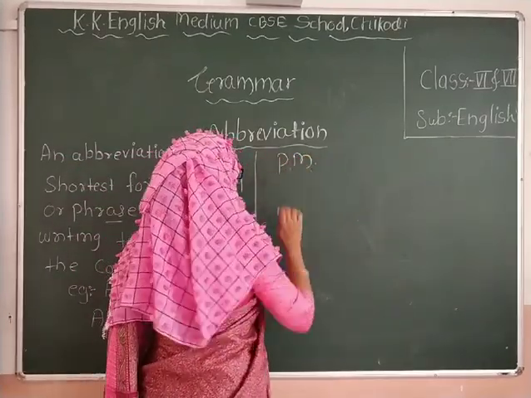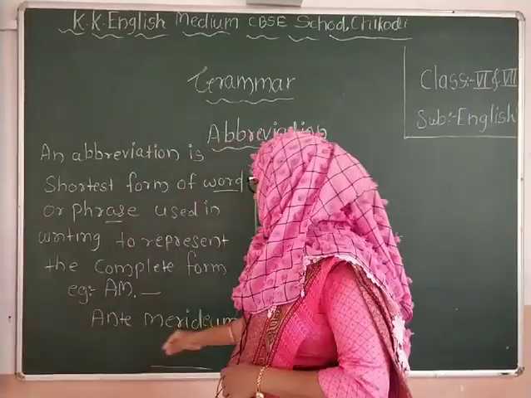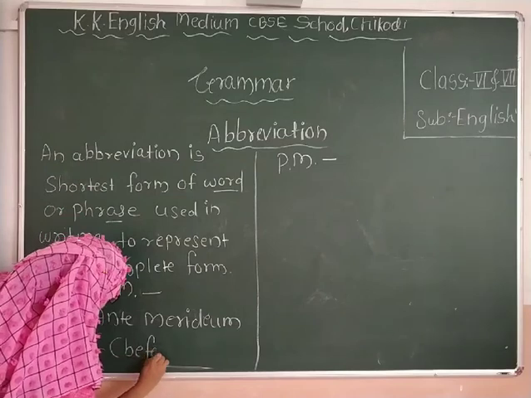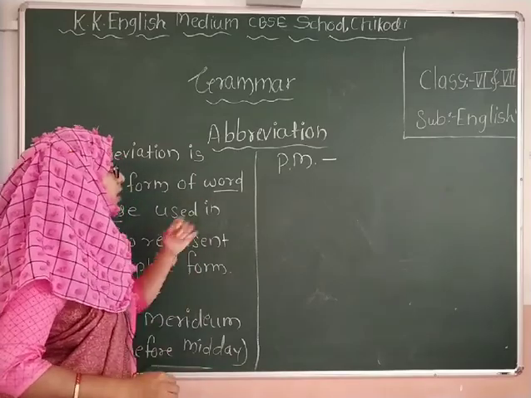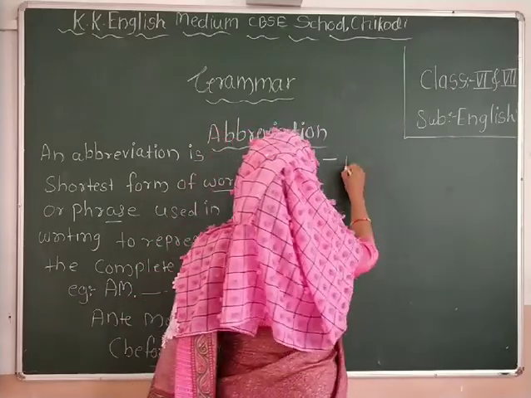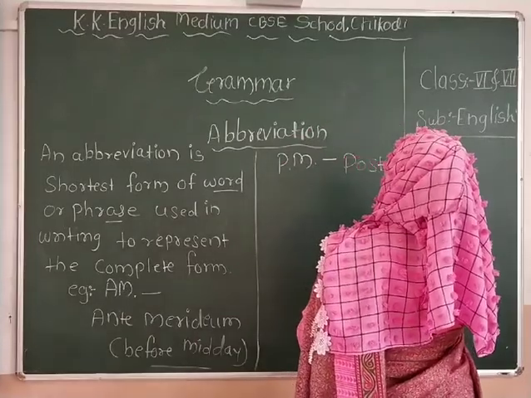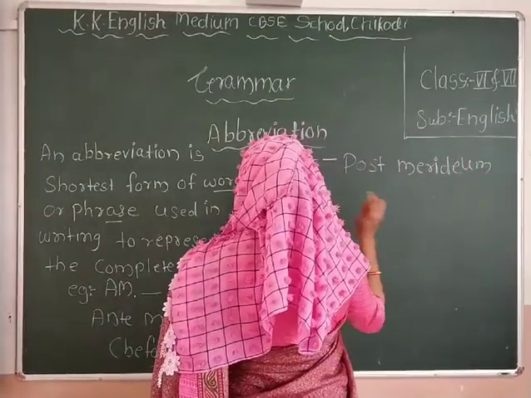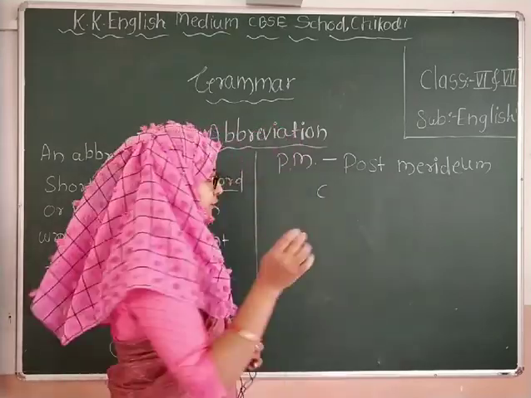So like that, PM. PM means what? We are using this PM. AM and PM. Ante-meridian means before midday, I'll write here before midday. And PM means what now? Post meridian. It means what? It is a time of what? Before midday or after midday? Yes, after midday.